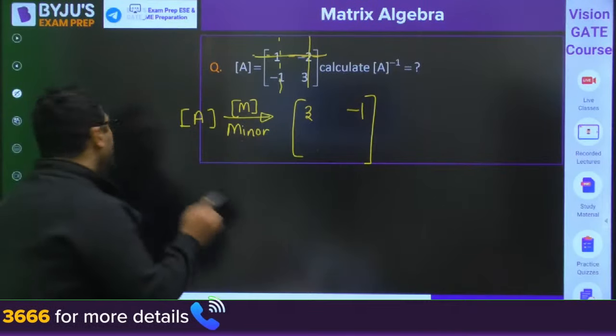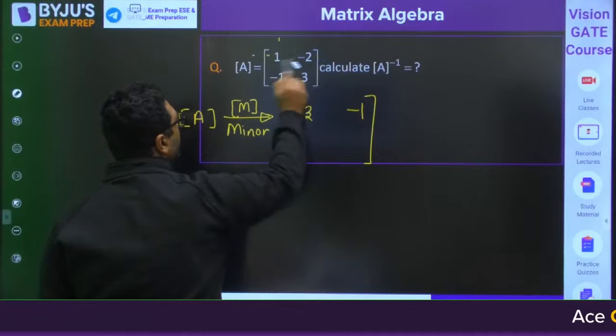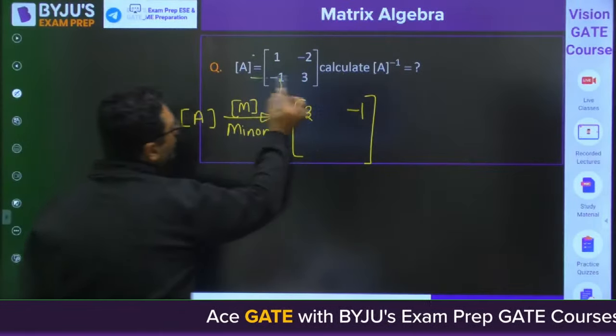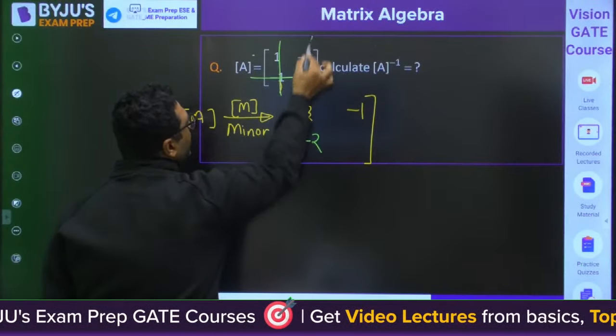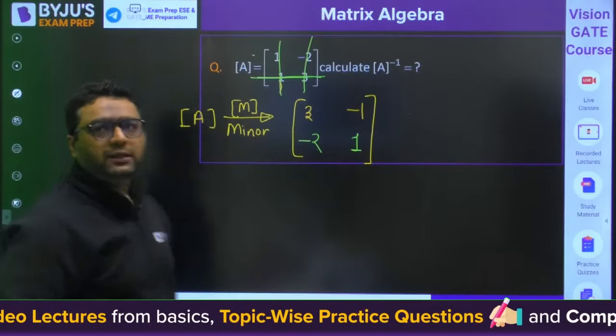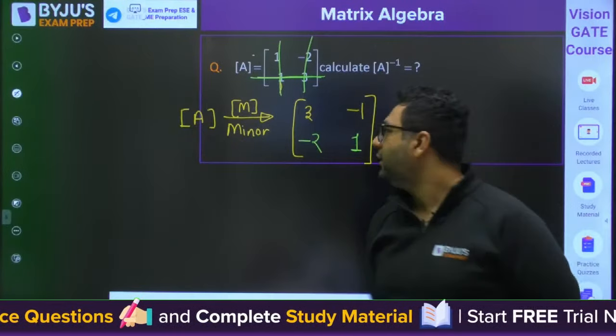When you hide the third one, you are left with -2. Similarly, when you hide this, you are left with 1. Everybody got it? This is the minor matrix.